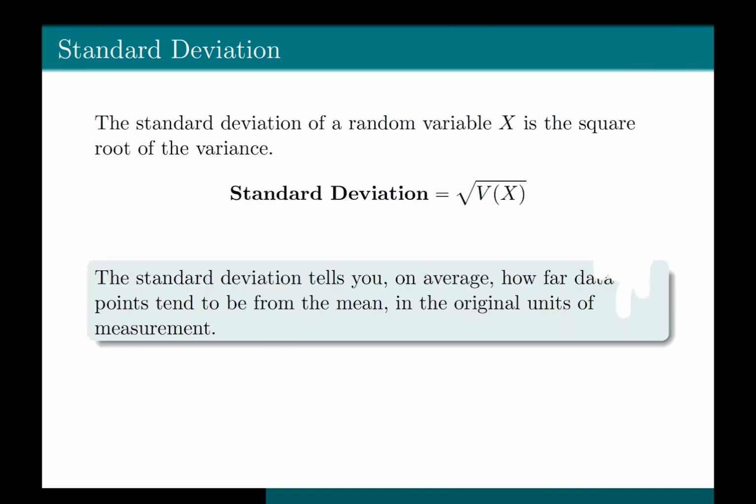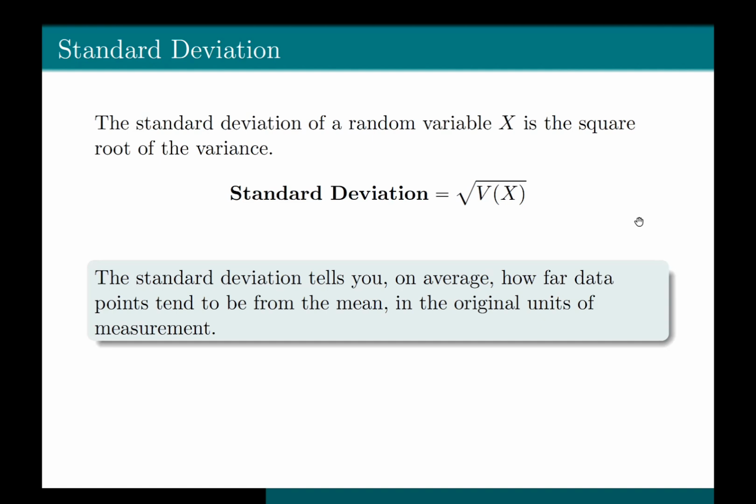By taking the square root, we bring the measure back to the original units of the data. The standard deviation tells you, on average, how far data points tend to be from the mean in the original units of measurement. In many practical applications, standard deviation is more commonly used and reported than variance, precisely because it's in the same units as the original data and thus more intuitive to interpret.